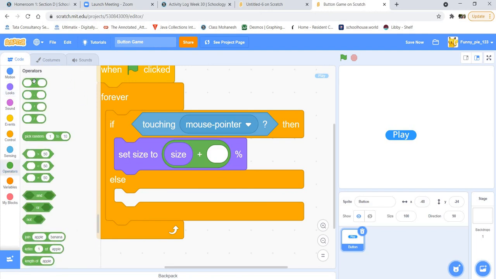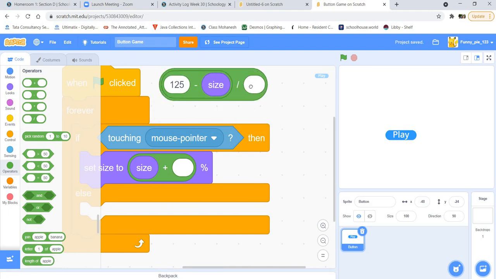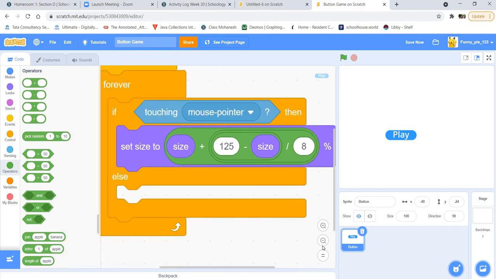Good. Then go to operators again and find the minus operator, and then change this side to 200, or actually I will do 125 minus. Right click on the size operator and then click duplicate, so I have another version of the size. Just plug it inside the other side of the minus operator. And you can divide this entire thing by 8. And then this one you will put inside the plus operator. So it should be looking like this.